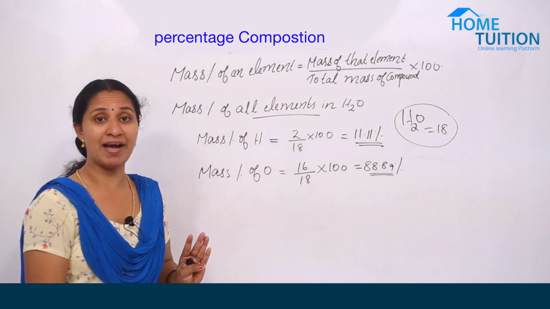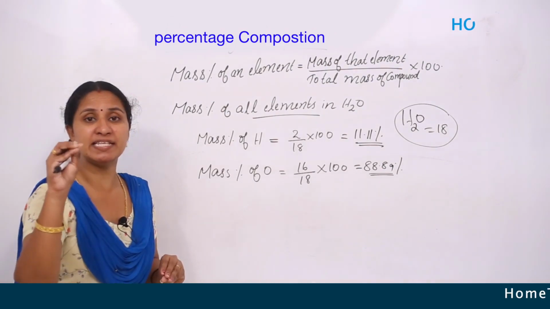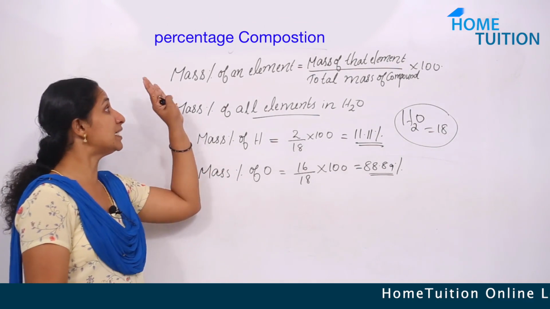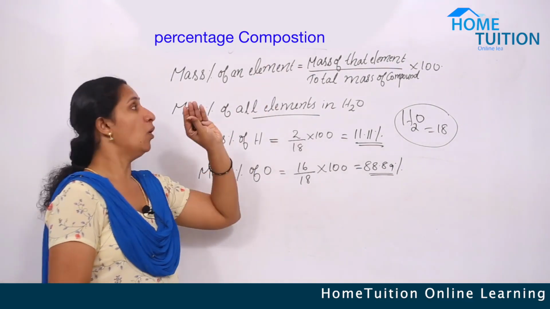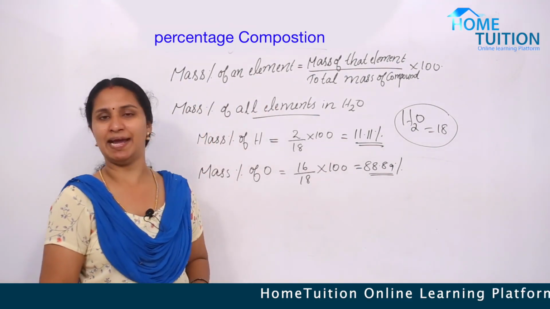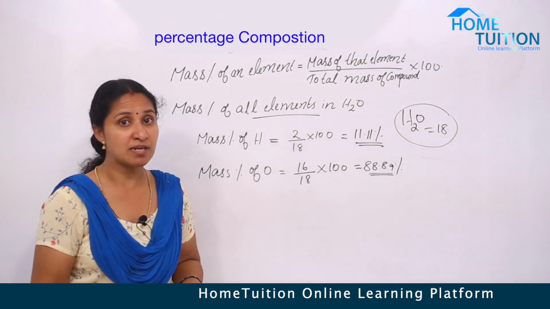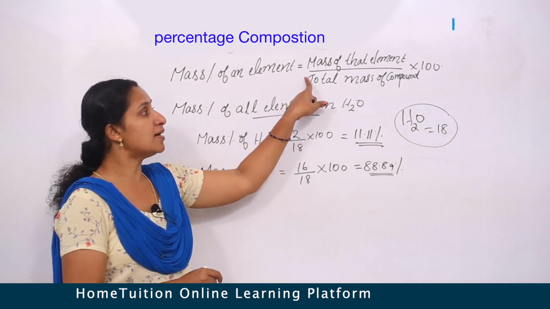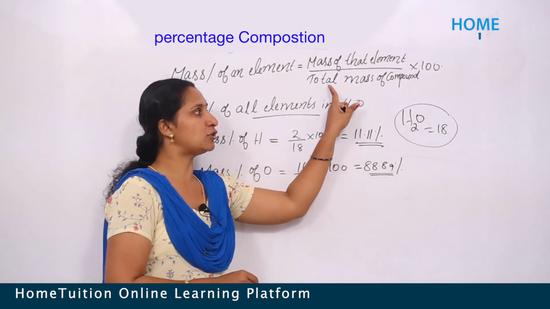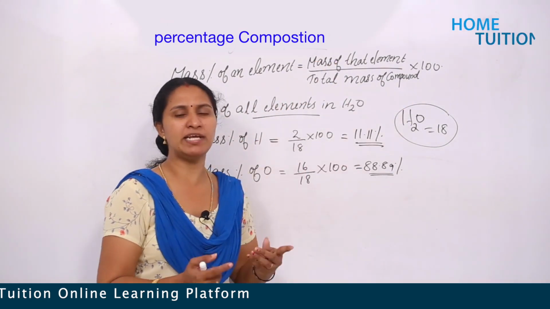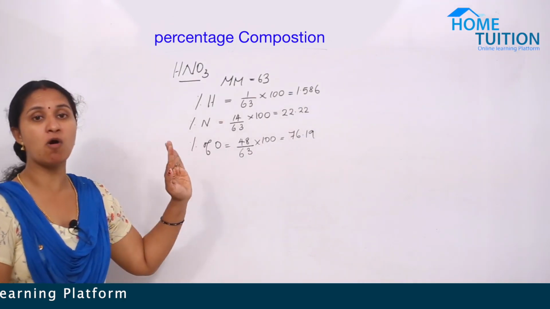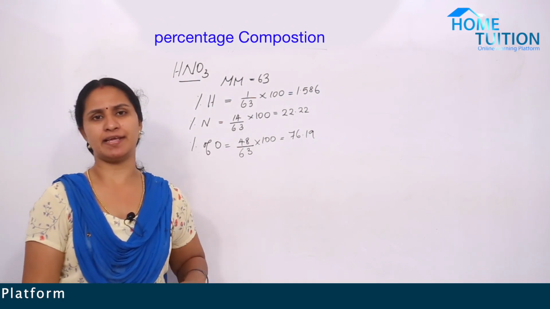This way we can find the mass of each element present in a particular molecule, and that's termed percentage composition or mass percentage of that element. How do we find the mass percentage? Yes, the mass percentage of the element equals the mass of that element divided by the total mass of the compound, into 100.